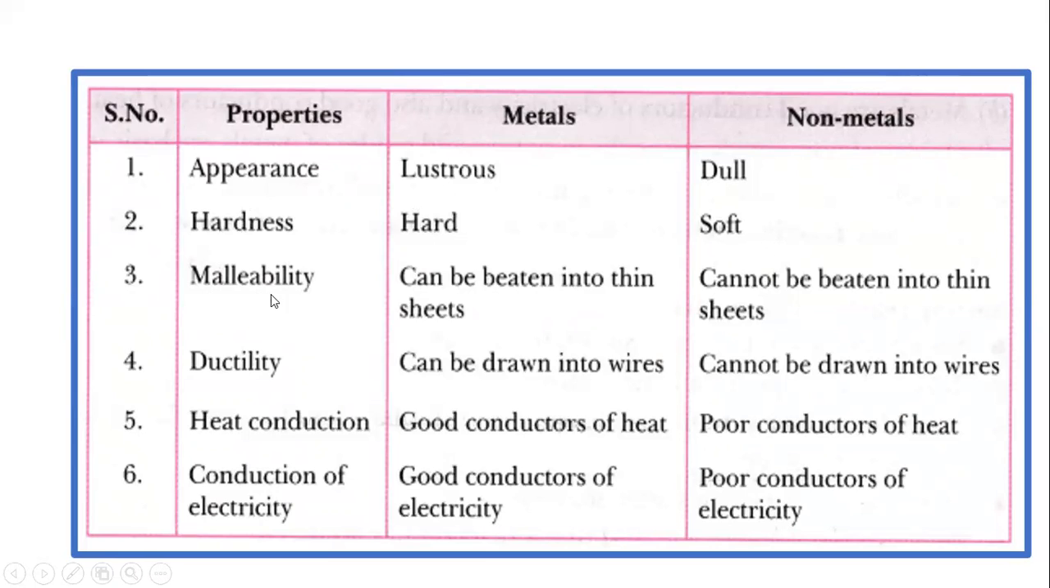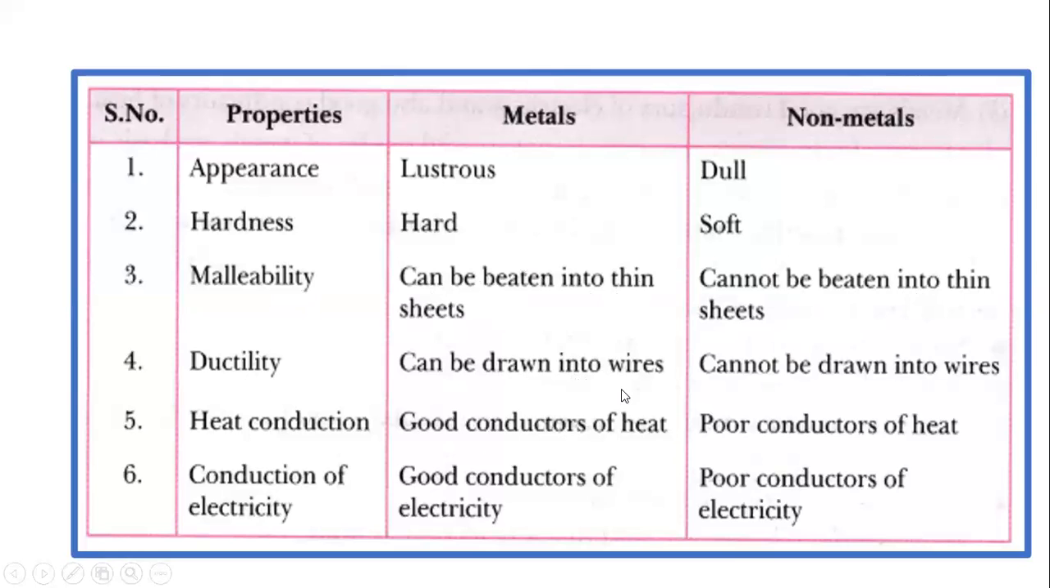Okay, malleability means forming a thin sheet. A metal can do this very well and can be beaten into a thin sheet. But a non-metal cannot be beaten into a thin sheet. They are brittle in nature.